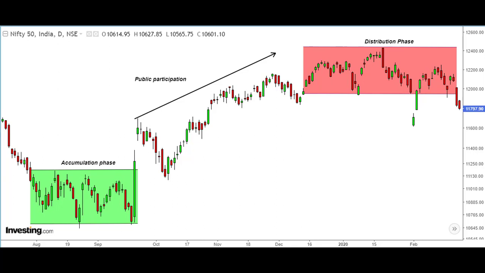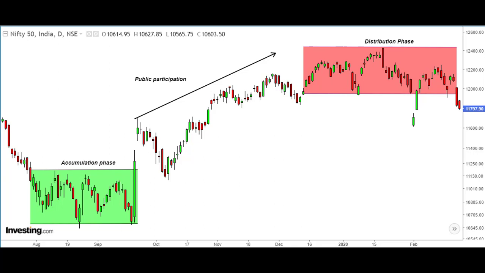Next phase is participation. When public participation starts, prices rise rapidly and now even the business and economic news is improving. The entire move which took place between 11,200 to 12,300 was public participation.